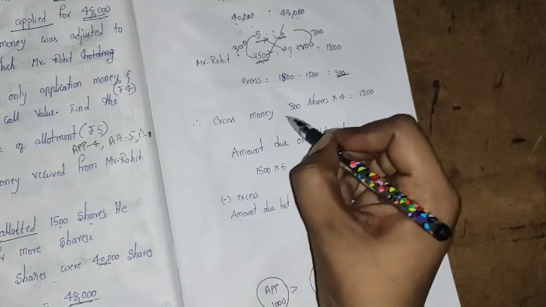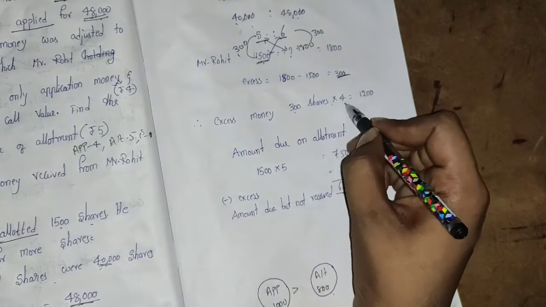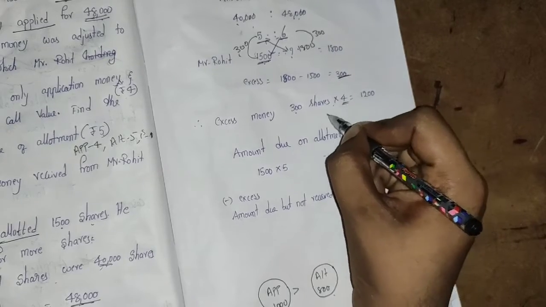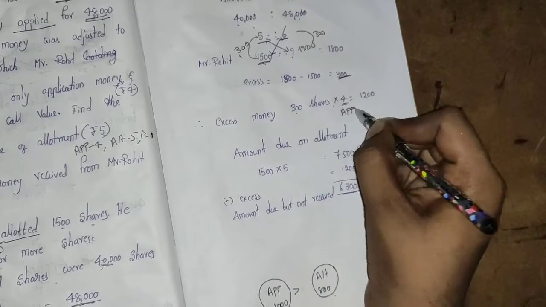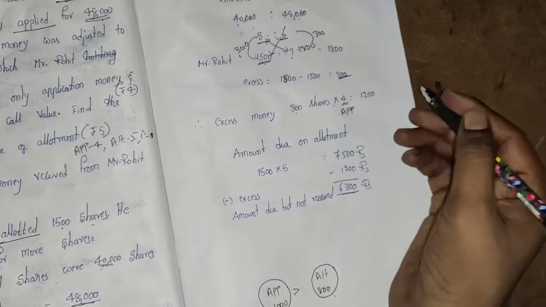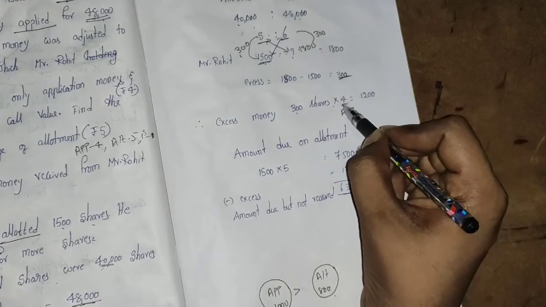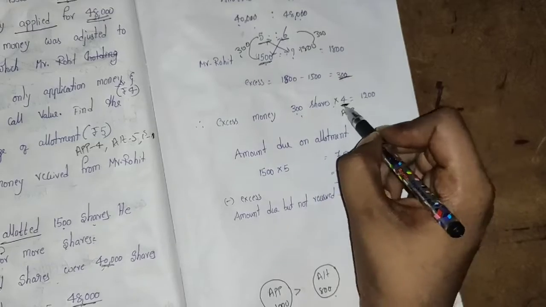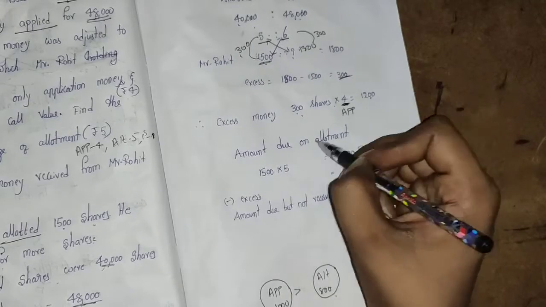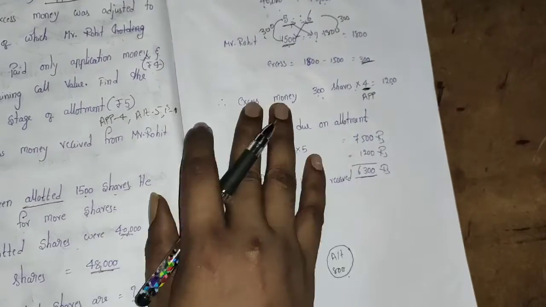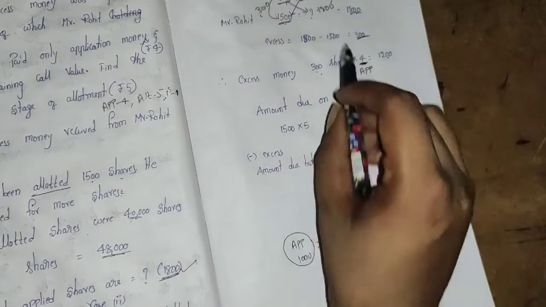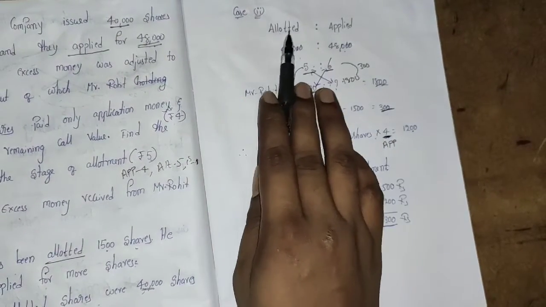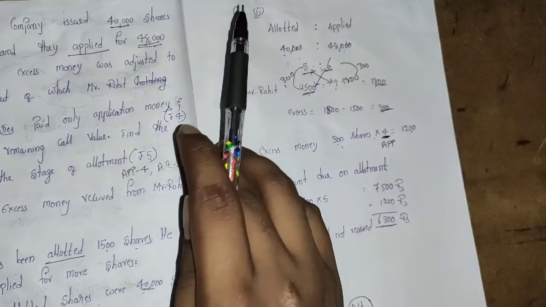So excess money received on 300 shares is 300 into 4. Why are we writing 4 and not 5? Because he paid at the time of application. If he paid at the time of allotment, we would write the allotment value. Since he paid at the application stage, the application money should be written here. 300 into 4 is 1200. The amount due on allotment we should not write on 1800, because those were the shares applied for by him, and we have to find everything on the allotted shares, which we have discussed.